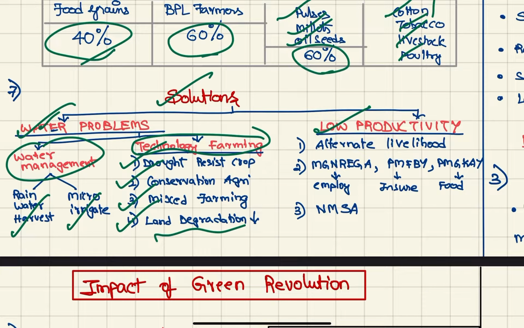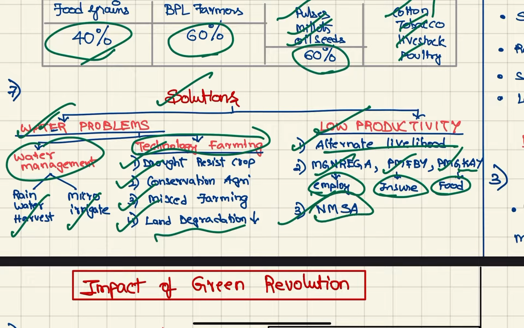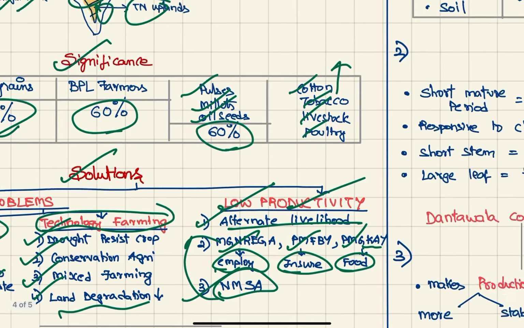To address the low productivity regions, we need to give alternate livelihood. For example, MGNREGA gives employment, Pradhan Mantri Fasal Bima Yojana gives insurance, Garib Kalyan Anna Yojana gives food security, and the National Mission on Sustainable Agriculture will help solve the low productivity issues. So this is dryland farming.